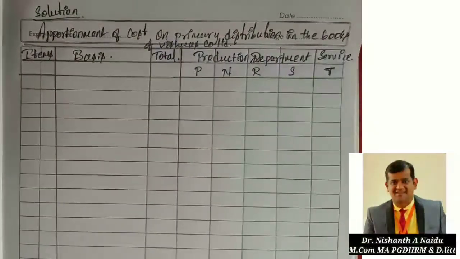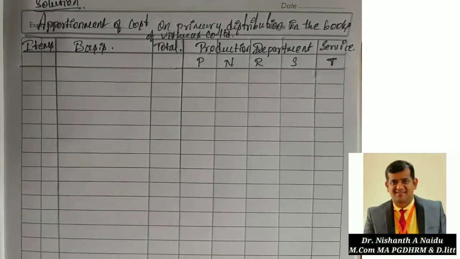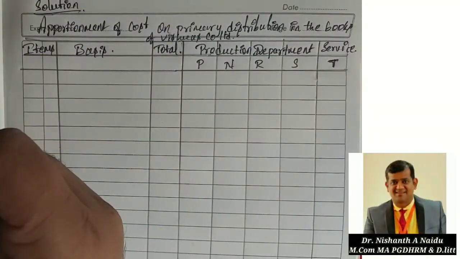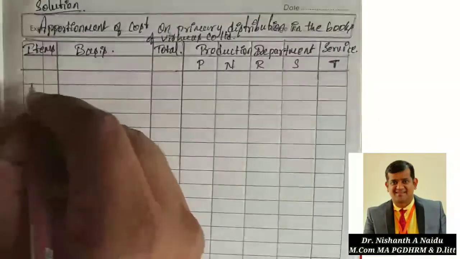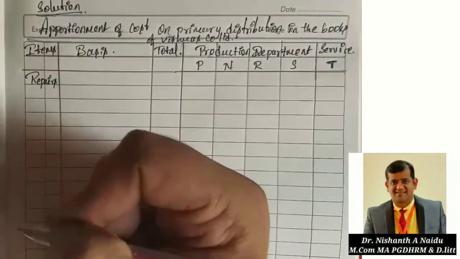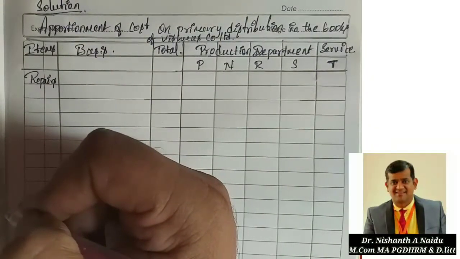Okay, so we are ready with the table. So shall we start the solution? Yeah. First expenditure in the problem given. Look at the problem. You have copied the problem, right? First one, which expenditure has he given? He has given repairs. So write down repairs. So repairs is distributed on what basis?